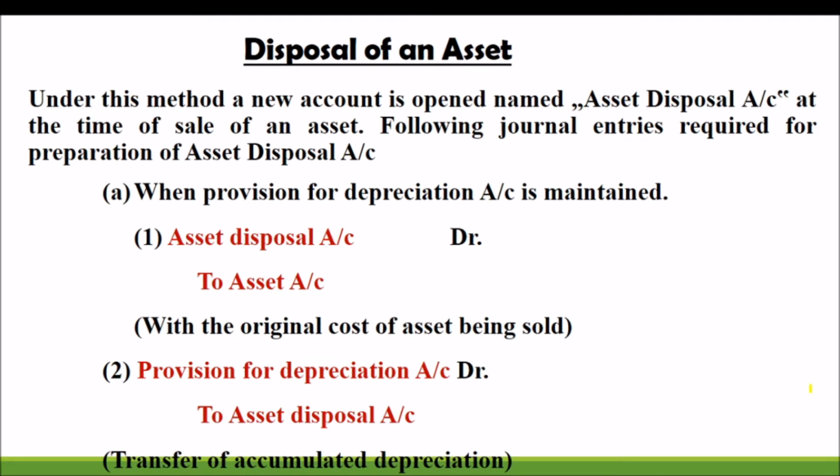When provision for depreciation account is maintained, asset disposal account debit to asset, that is the entry. Next we have to transfer that item into the provision for depreciation account. When we are maintaining provision for depreciation account, provision for depreciation account debit to asset disposal, that is another entry.